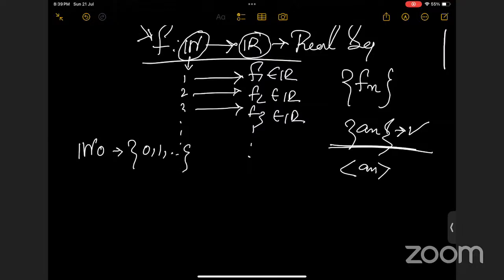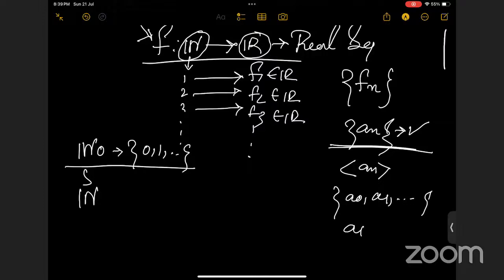But here, according to our system, we are assuming this as the natural number system because it is basically similar to the natural numbers. Sometimes you may see a question that includes A0, A1, and so on. This is also a sequence, no problem. But normally it will start from A1, okay?